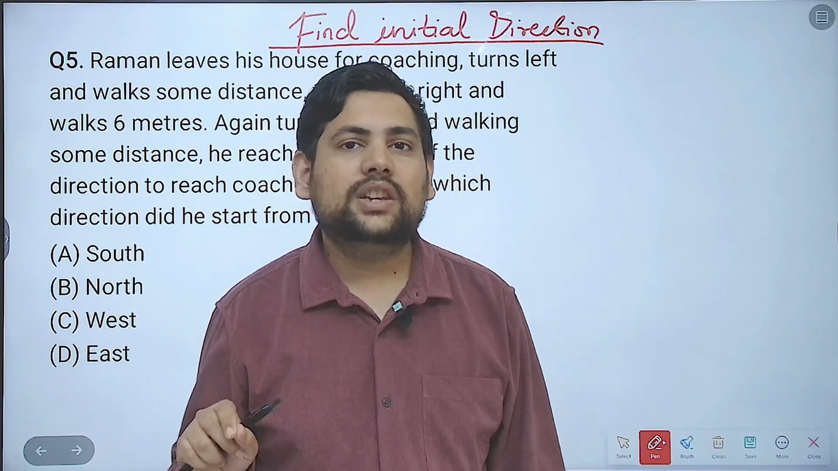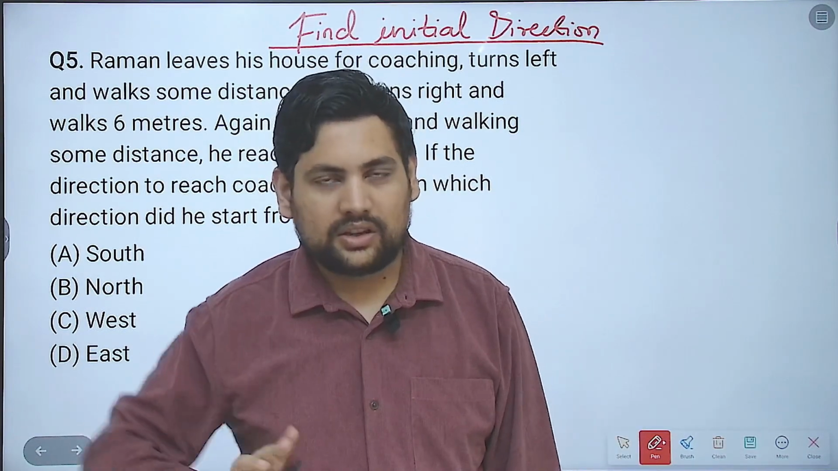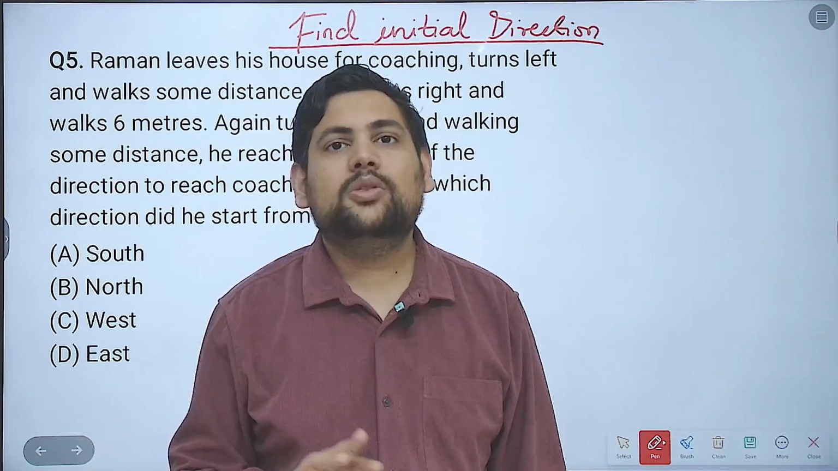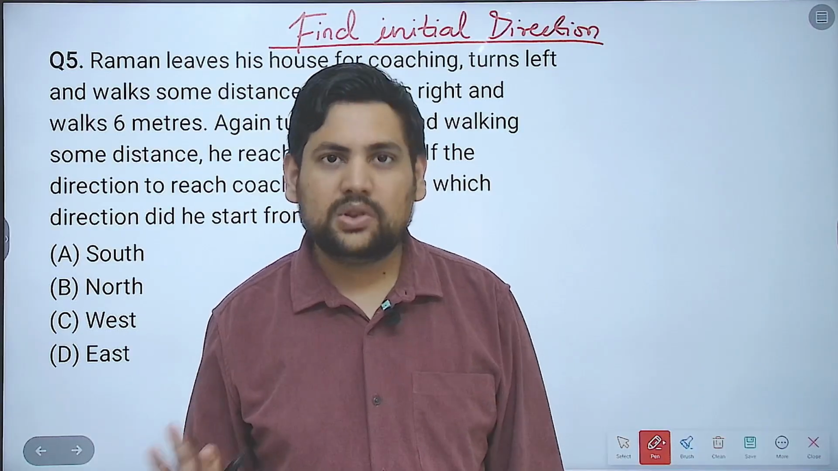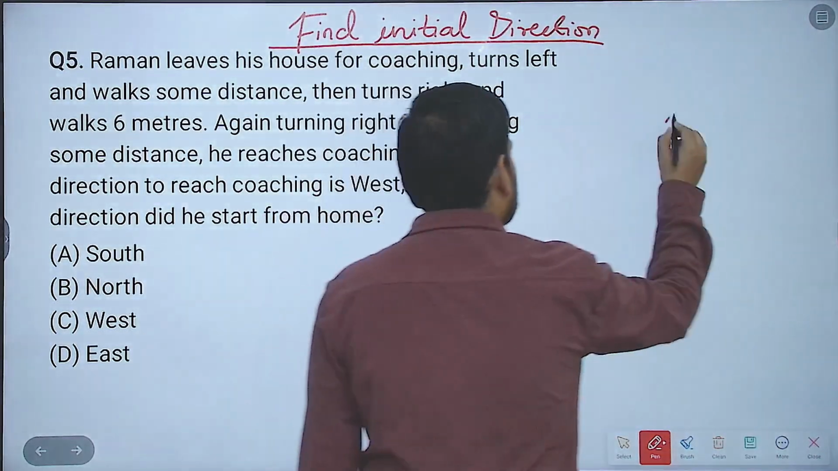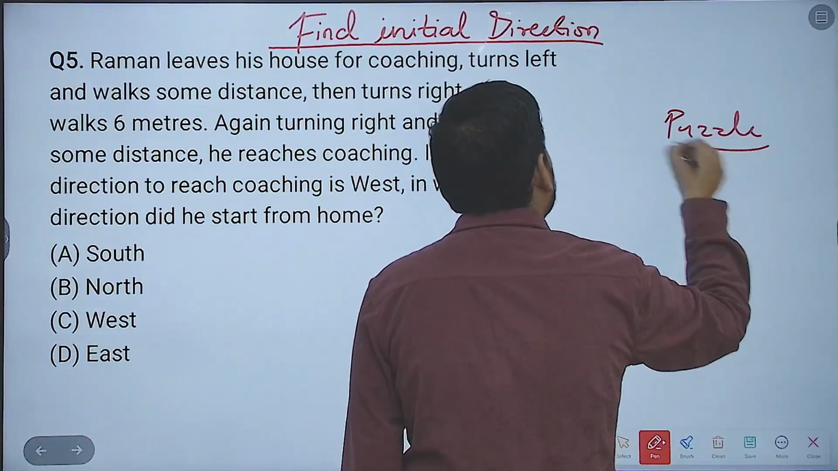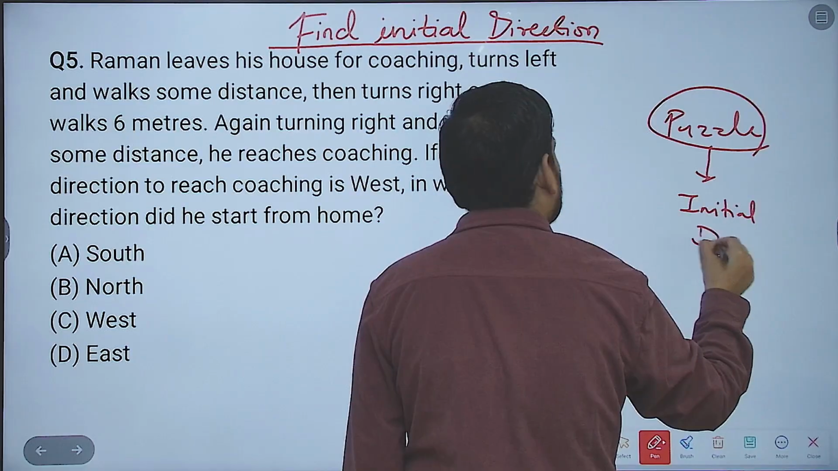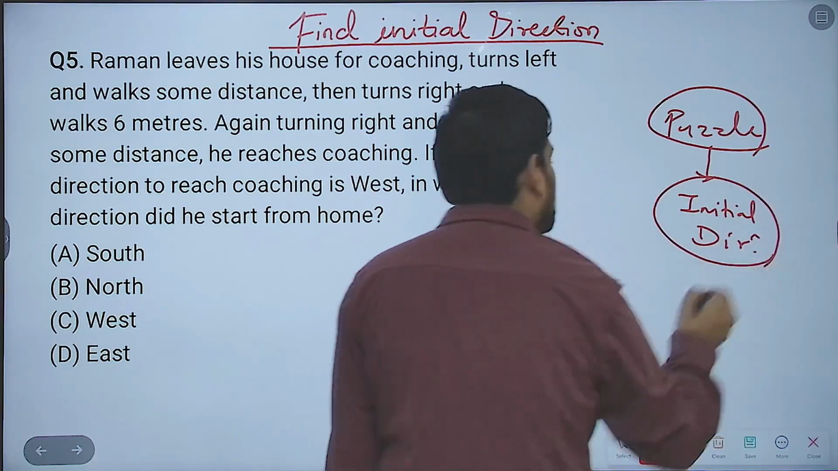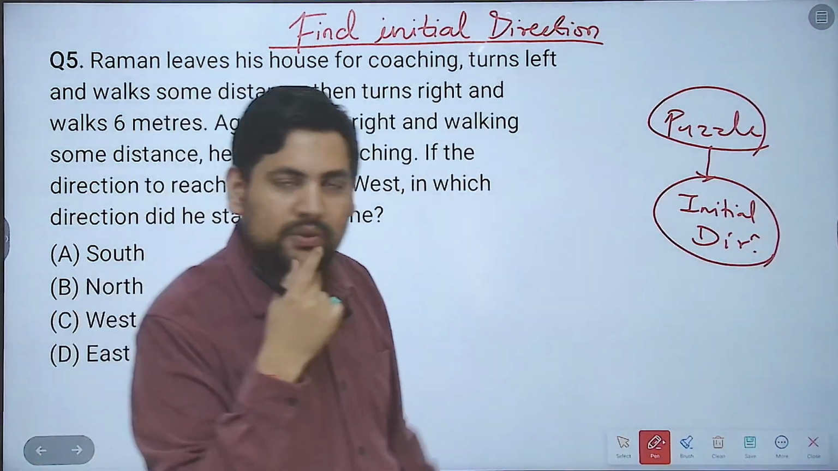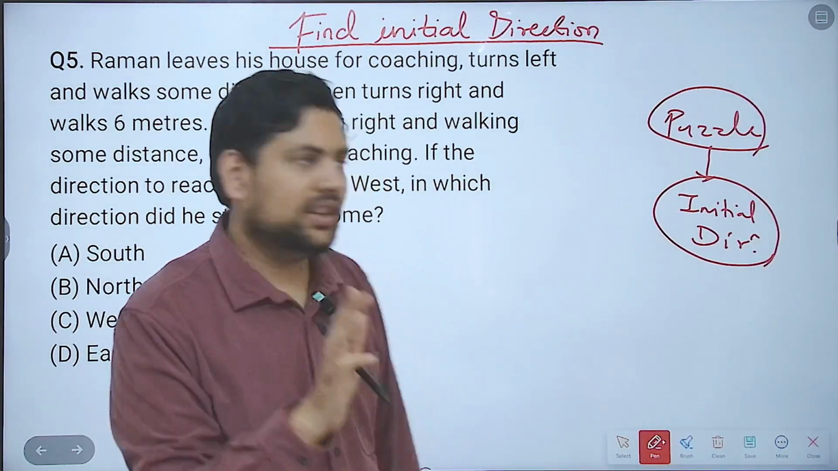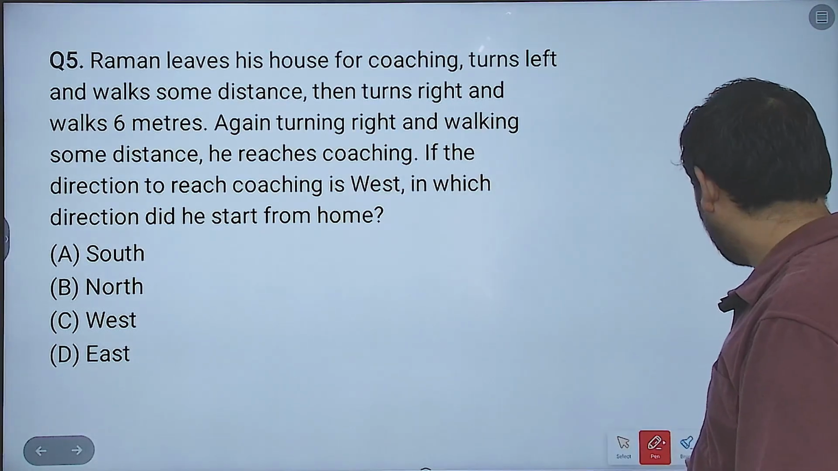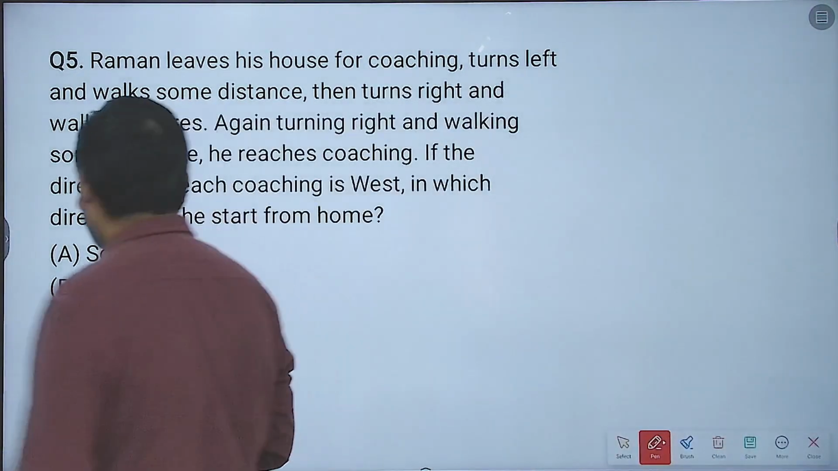So sometimes they will give you the last direction in which he is going, or sometimes they'll give you some shadow based problem. So some clues will be there. Basically, it is like a puzzle in which you have to tell what might have been his initial direction when he left, when he started moving. Now there is a proper process by which you can do this that I'll be teaching you. So let's see what it says.